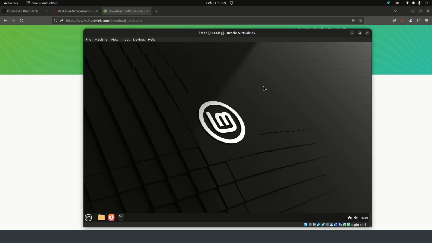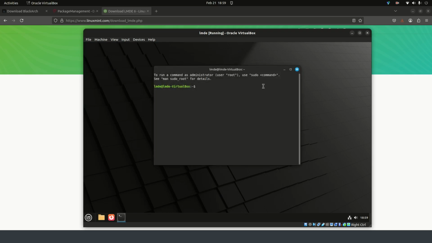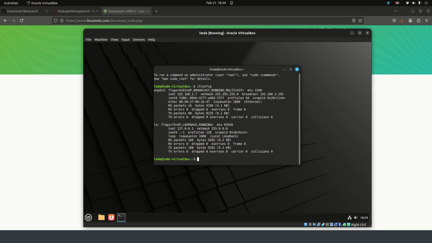We're going to hit Control-Alt-T, and we're going to type ifconfig. I'll type slow because I know you can't read too fast. Okay, now you see right here our inet. It's changed. It's 192.168.2.7. That means we successfully connected to the rabbit hole network.